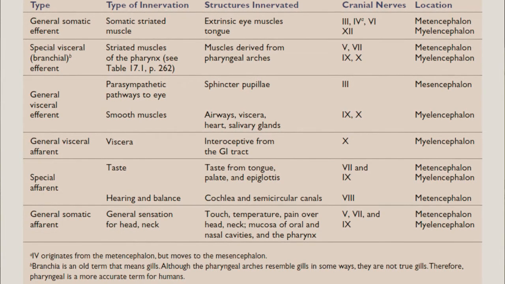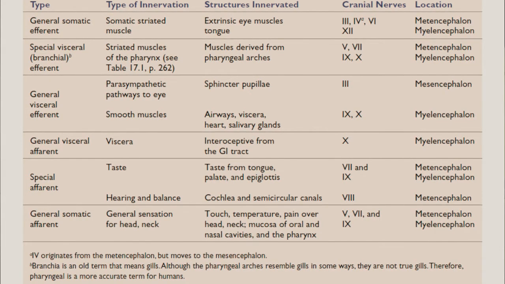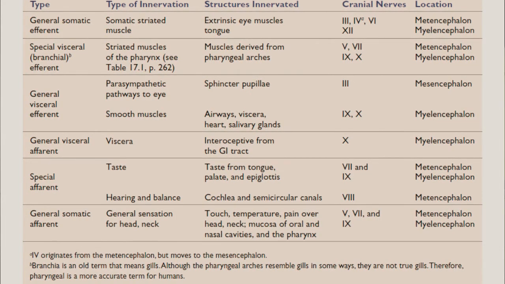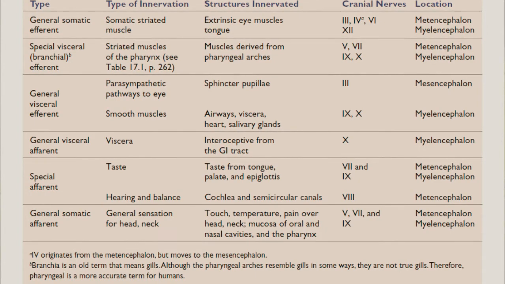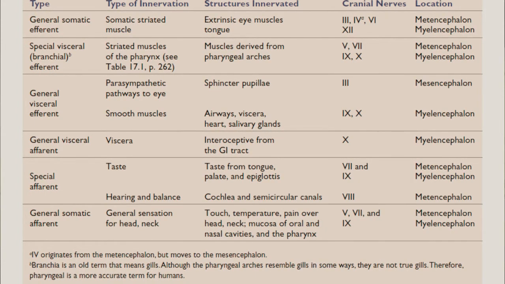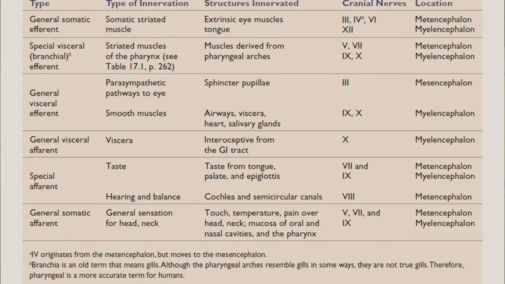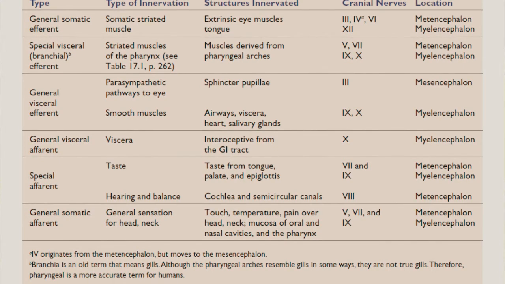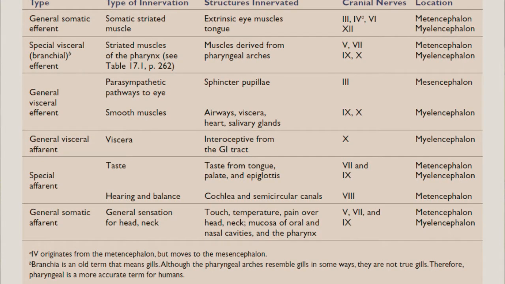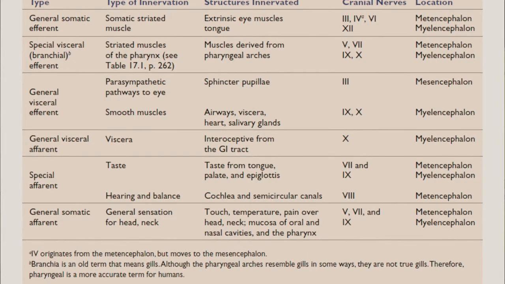On the alar plate, they form the inflow, what we call the afferent. For the afferent, we always have what we call the general visceral afferent, which is the medial component. On the basal plate, the general visceral efferent was the most lateral component.